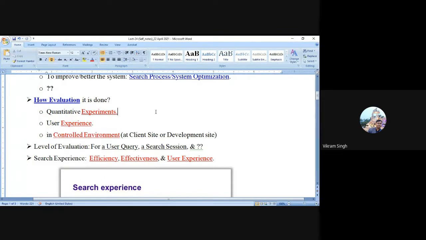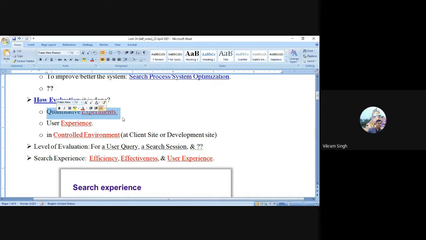It is widely observed that whenever we are performing system evaluation, it should always be done in a controlled environment. Controlled environment means each and every parameter has been observed. So whenever we are observing the user's experience through remarks or feedback, as a system designer, we have to see what the environmental parameters were at the point of time when the user submitted a particular experience, or when we gathered the quantitative experimental data.